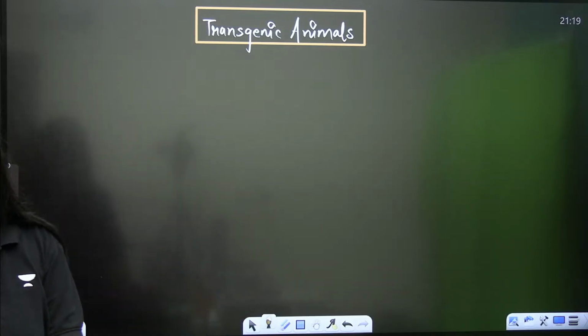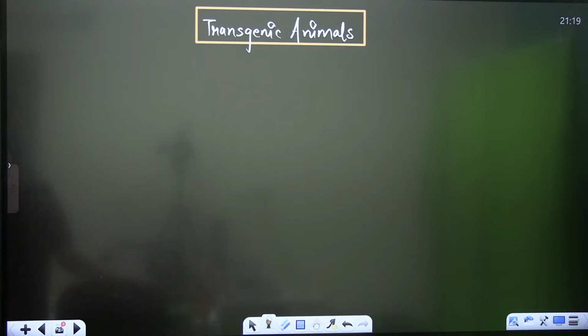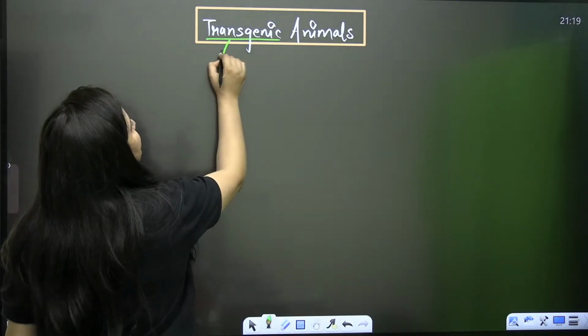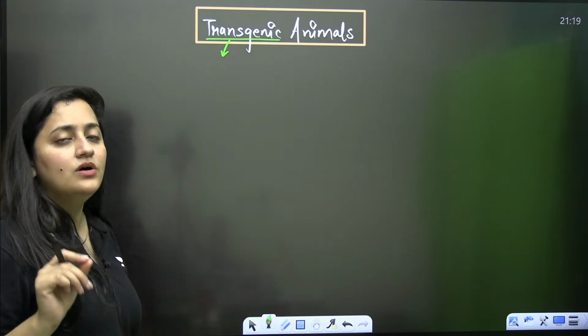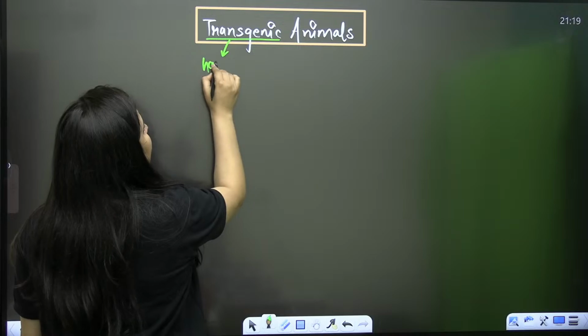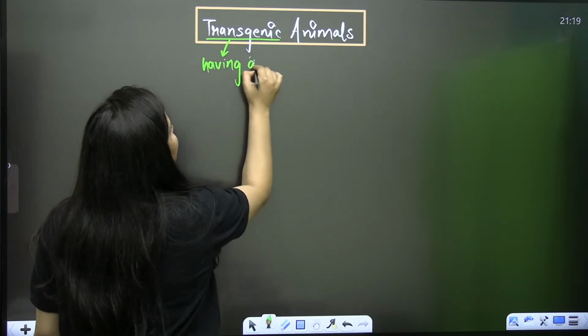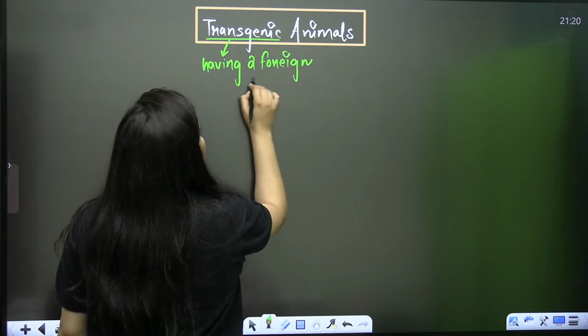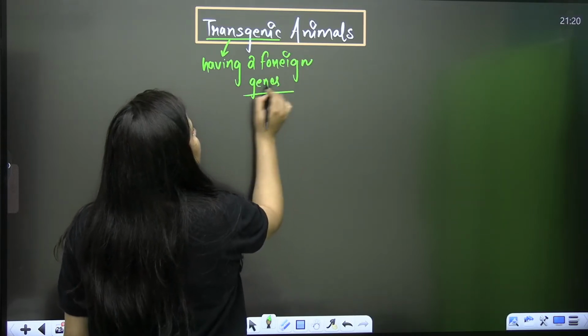So transgenic animals, this is what we have to study. Transgenic animals, and even transgenic microbes. Let's start with the animals first, then we will talk about transgenic microbes. Whenever the word is transgenic, of course it is genetically modified. Transgenic means it has a foreign gene, meaning a gene from another species.